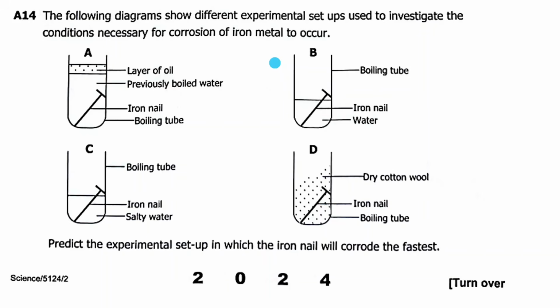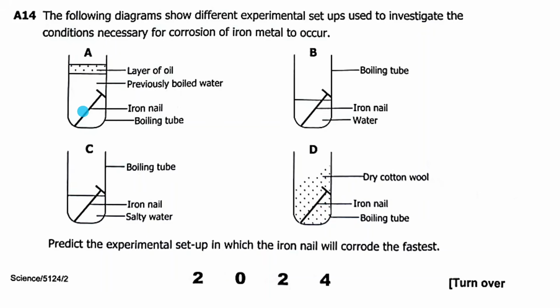So when we look at setup A, we have a layer of oil, with previously boiled water here. Then we have an iron nail in a boiling tube. Boiled water means it doesn't have oxygen. You put a nail there, and they've closed the layer here to prevent oxygen coming in.